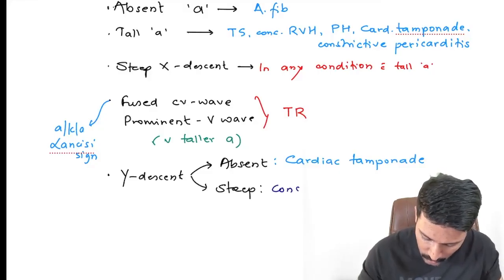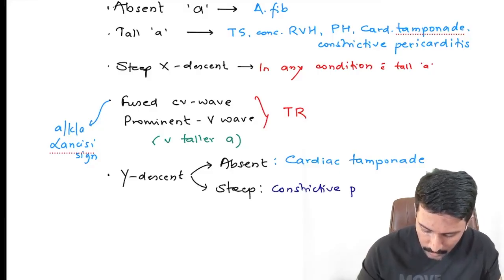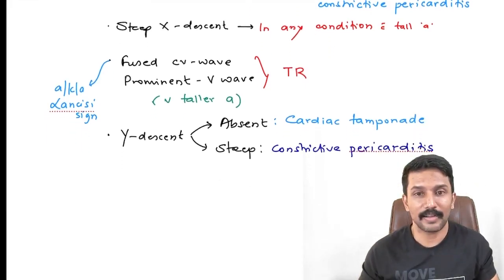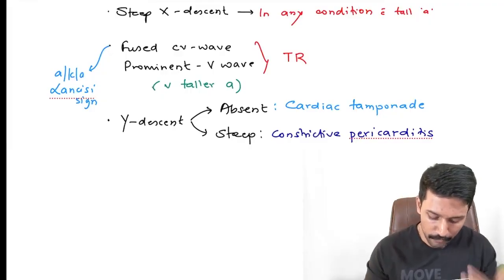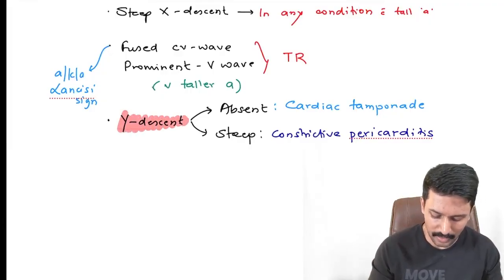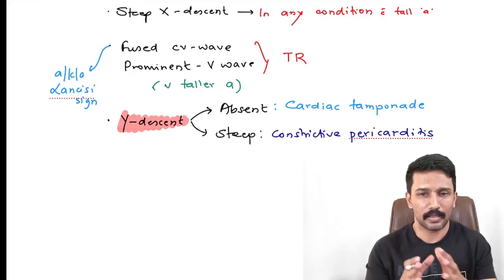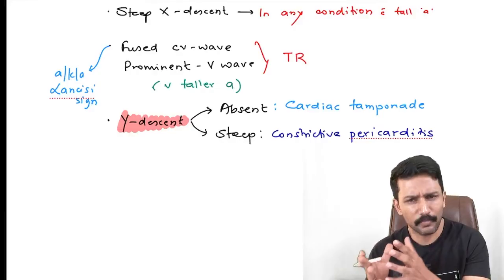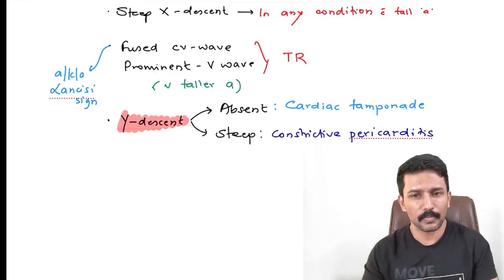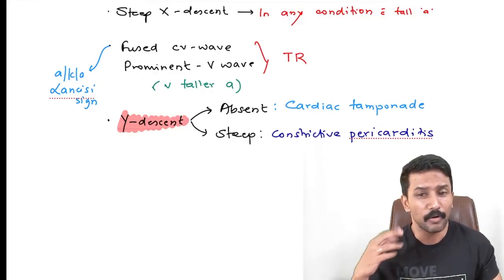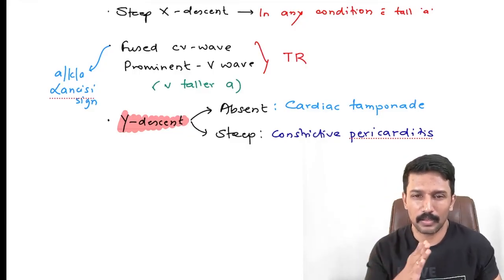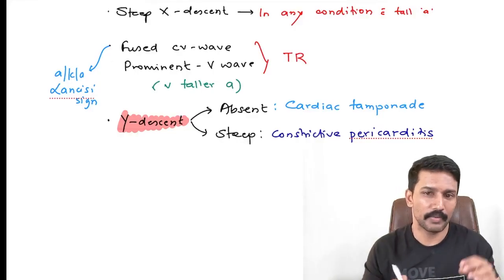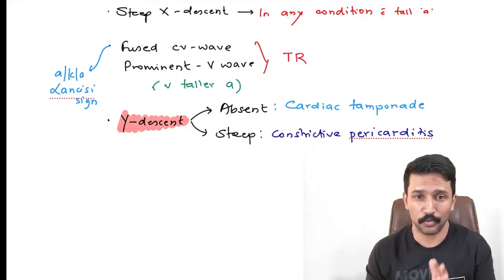So on this basis, you are anticipating questions. Consistently in the last 3 years, there have been questions asking you to differentiate between cardiac tamponade and constrictive pericarditis. In every question, Y descent was the theme. There are other possible differentiating features like the square root sign in patients with constrictive pericarditis, then various others like Beck's triad, along with that the electrical alternans, muffled heart sound. There are pointers, but examiners have chosen to use Y descent as the key differentiating feature between tamponade and pericarditis in the last 3 years. So I don't want you to miss this point.